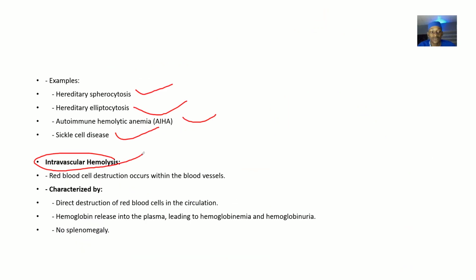This one is red blood cell destruction that occurs within the blood vessel. It's characterized by direct destruction of red blood cells in circulation. There's hemoglobin release into plasma, leading to hemoglobinemia or hemoglobinuria. There's no splenomegaly in this one.